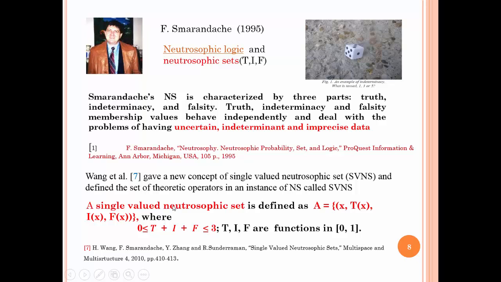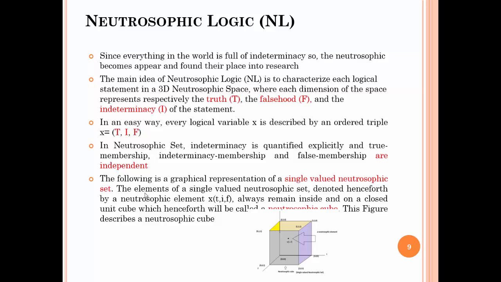So the mathematical notation of a single valued neutrosophic set is described by the following formula, where the three components, truth, indeterminacy, and falsity, are between 0 and 1. For more detail about this logic, we consult the reference. In the next slide, I will explain more about what neutrosophic logic means.